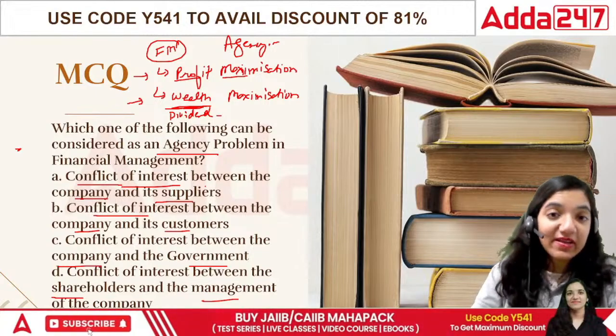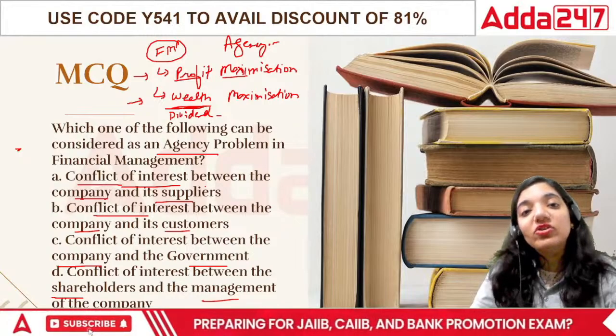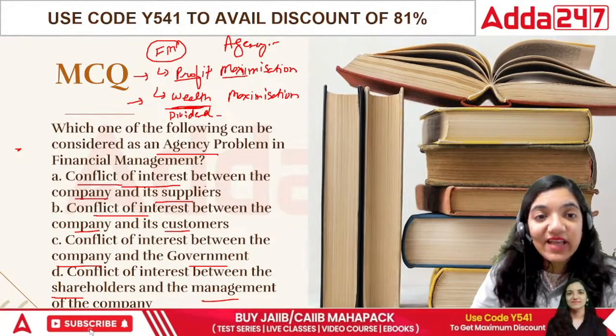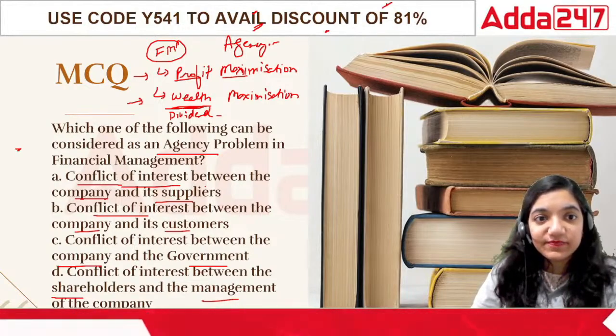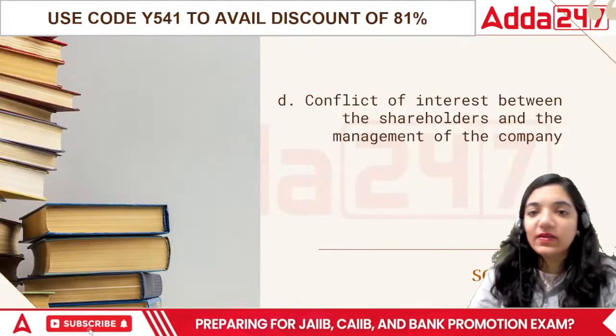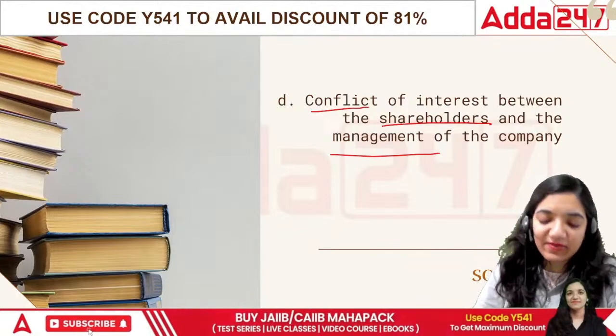It had reached by that time. Think about it now. When these organizations are making such a huge amount of money, they are basically having a wealth maximization scenario, right? Then this is conflict of interest between the shareholders and the management.